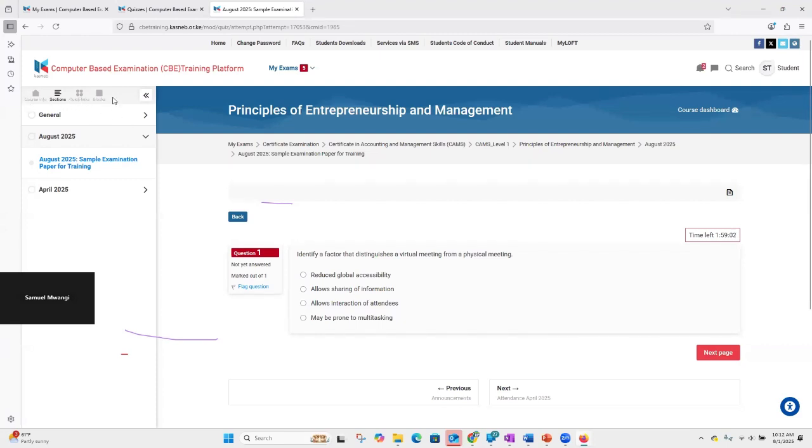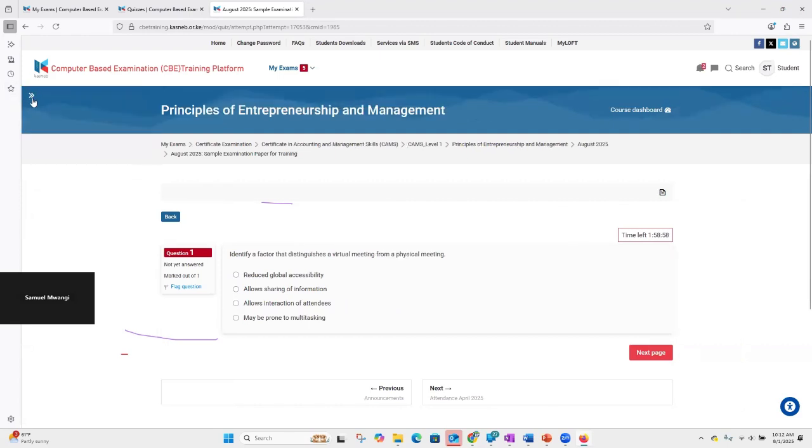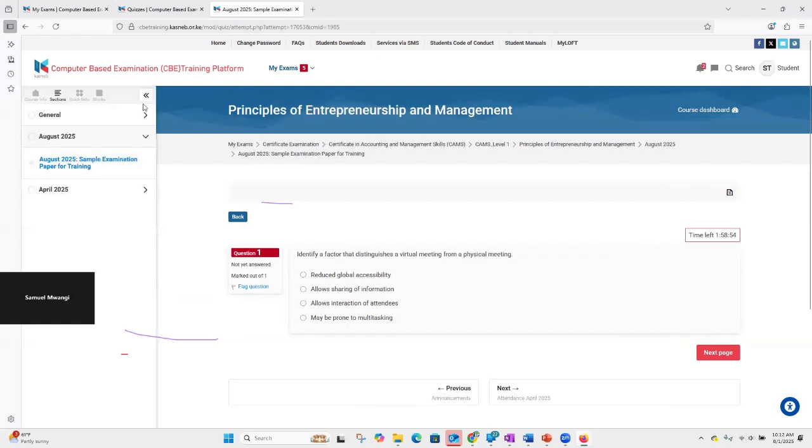So if you focus a little bit on the right, there are these icons, these arrows. It depends: are they pointing to the right or to the left? So long as they are pointing to the left, then definitely you have these menu items here. I would like you to focus here clearly, on the left.